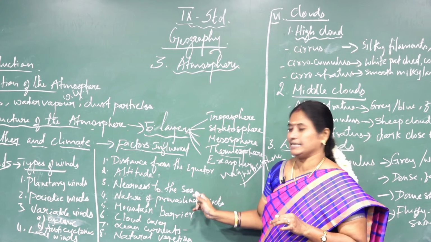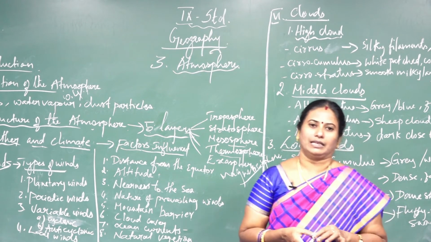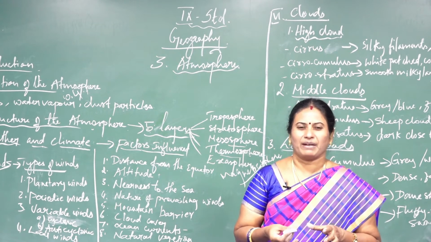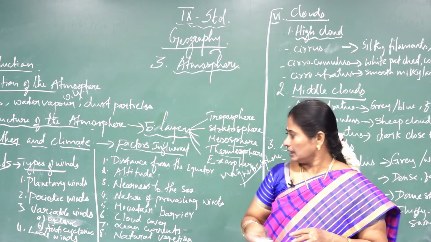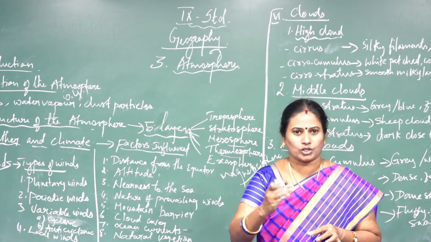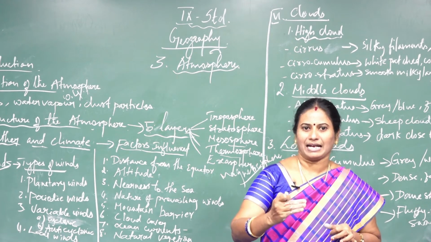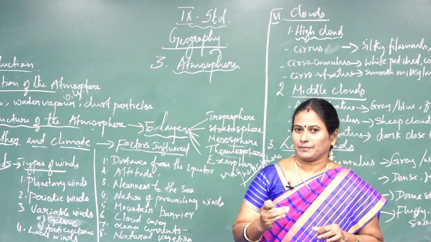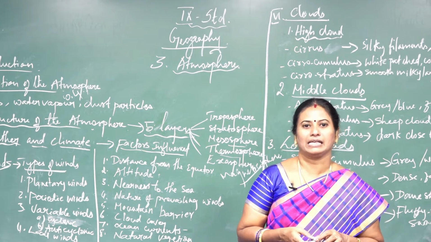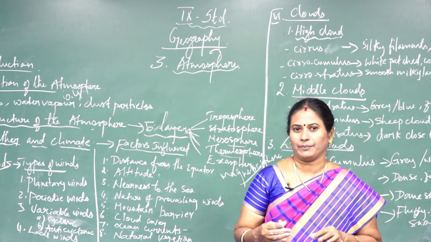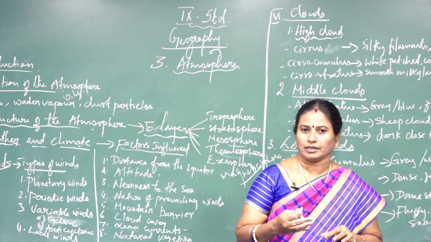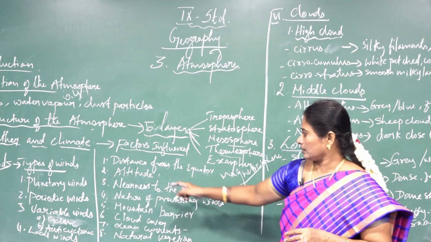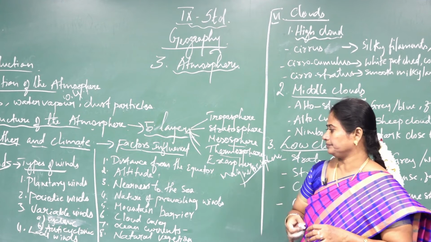Now, I want to explain two things here: sea breeze and land breeze. Sea breeze is nothing but wind blowing. If the wind blows from the ocean to the land during the afternoon, then it is known as sea breeze. Next, I am going to explain about land breeze. If the wind blows from the land to the ocean during midnight, then it is known as land breeze. This is about the nearness to the sea.